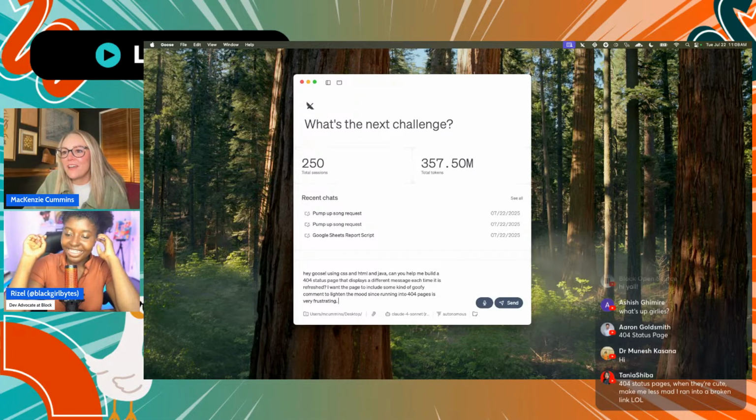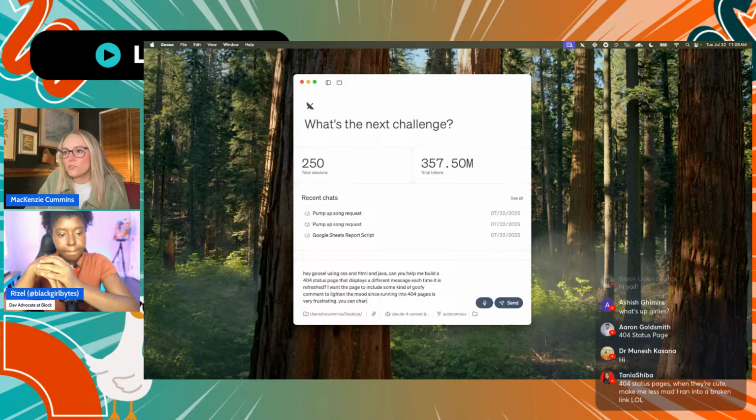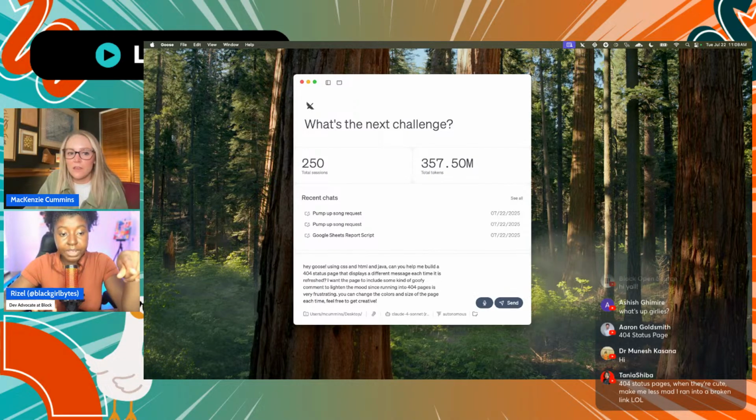Let's see, what else do I want to add? You can change the colors and size of the page each time. Feel free to get creative. Okay. Before you press send, I think you mean to say JavaScript.